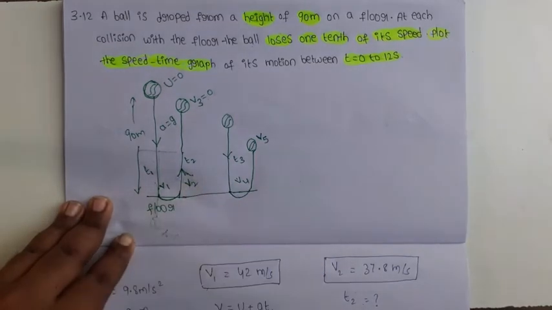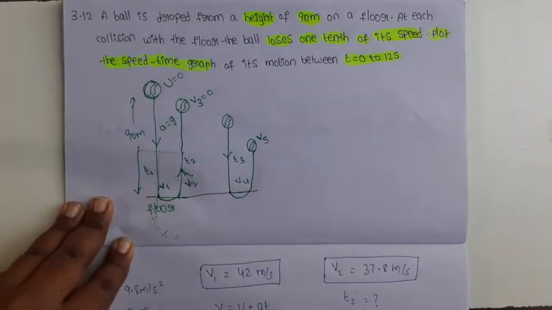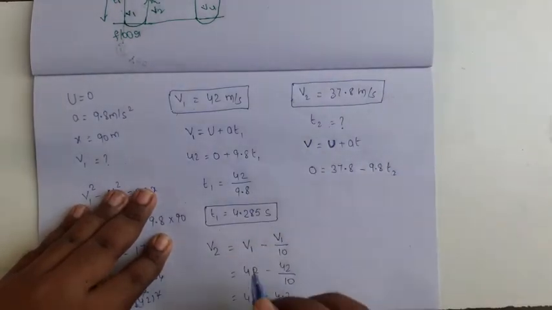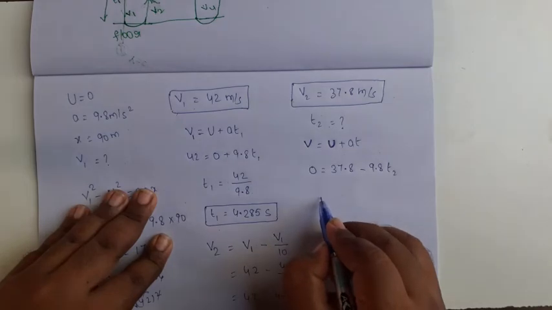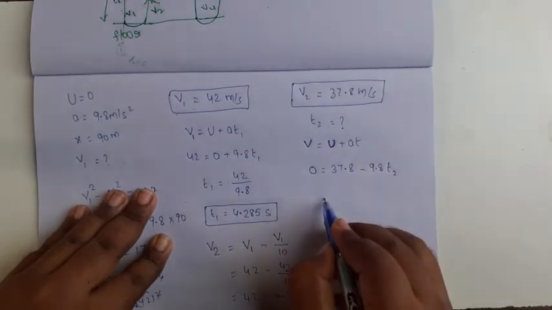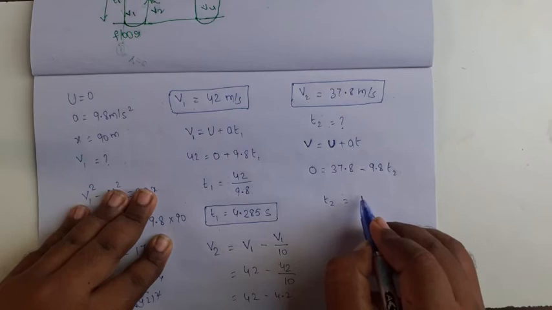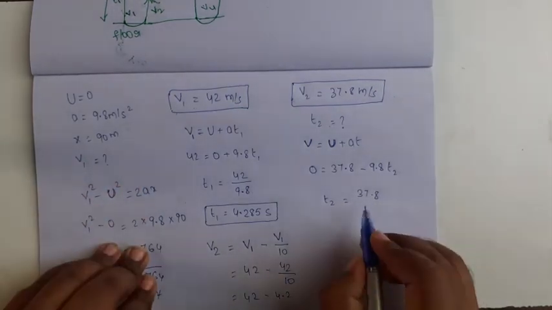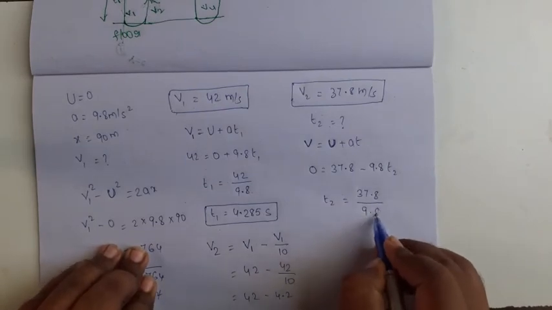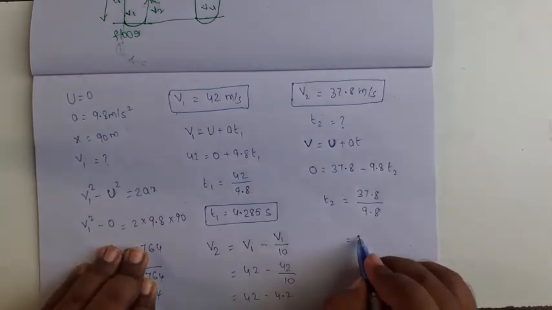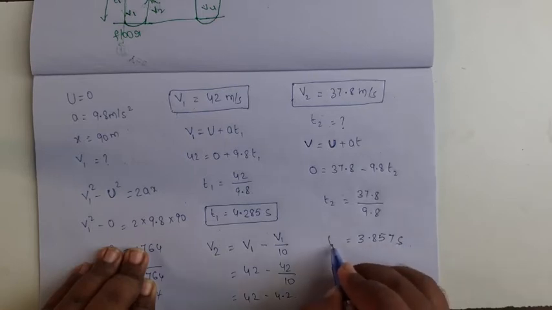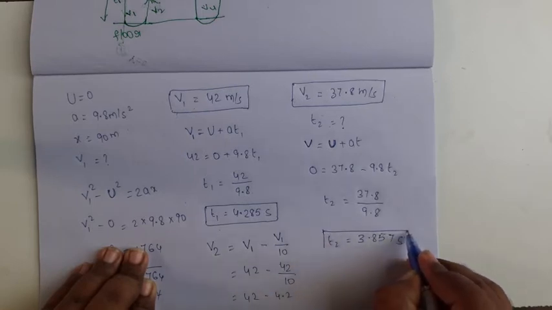So minus 9.8 t2. Okay, so 9.8 into t2, so t2 equal to 37.8 divided by 9.8. Its value is 3.857 second. So this is the t2 value.